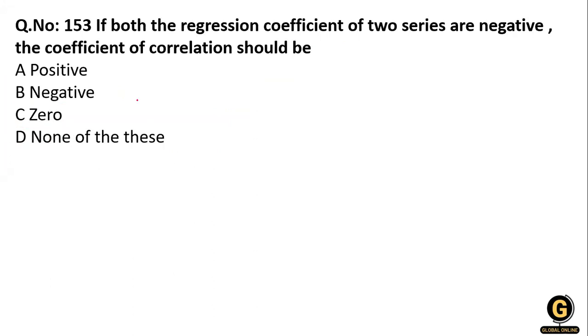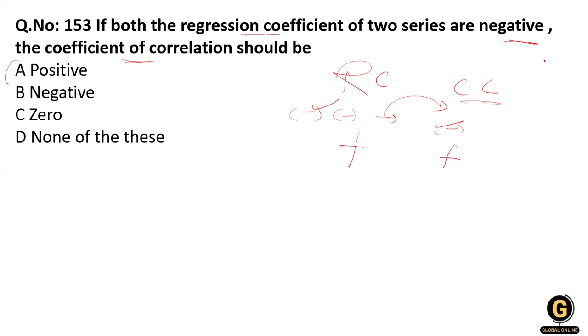Next question: if both regression coefficients of the two series are negative, the coefficient of correlation should be what? If the regression coefficients have a negative sign, the coefficient of correlation follows the same sign. If the regression coefficient is negative, then the coefficient of correlation is also negative. If the regression coefficient is positive, then the coefficient of correlation is also positive. So the answer is negative, and option B is correct here.